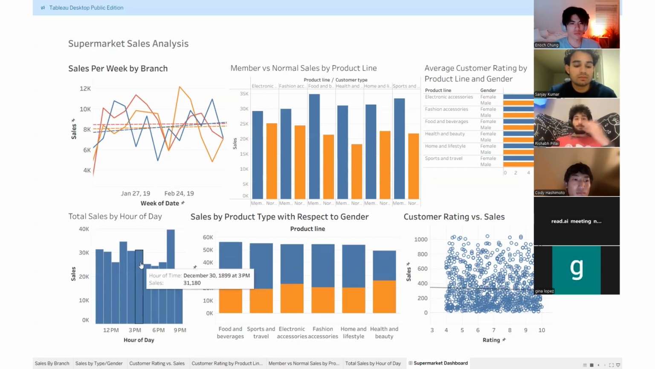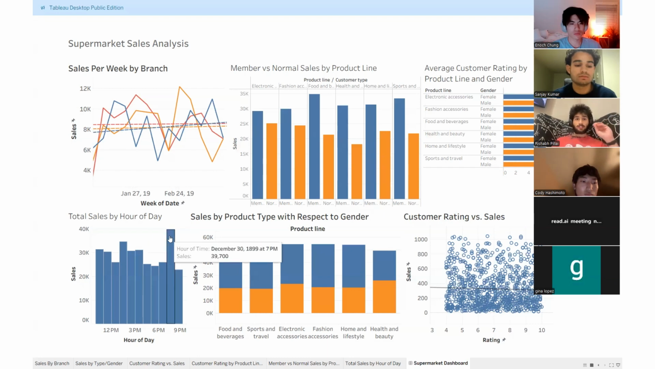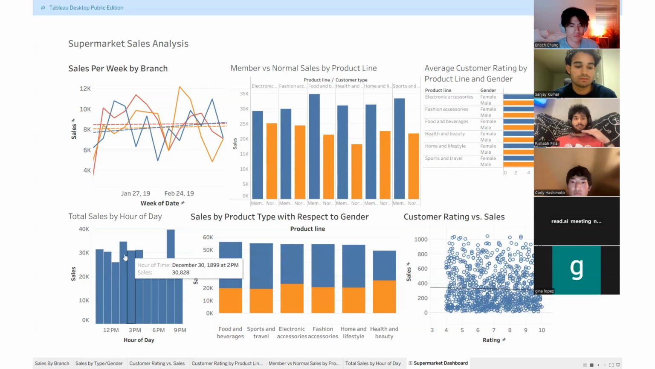Based on this chart, we can tell that the busiest hour is 7 p.m., which brings in around $39,700 in sales. This is about $5,000 more than any other hour, which makes it a clear outlier, the highest amount of sales in an hour, which means it's the busiest. There's also a smaller spike at 1 p.m., but that lines up with a typical lunch break shopping pattern. So we can identify two busy periods, midday and the evening.